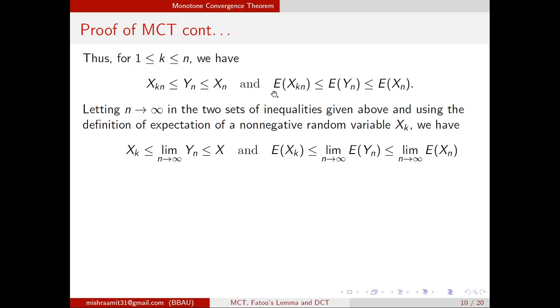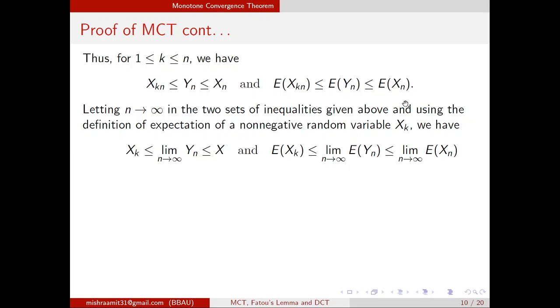Now this expected Xkn, you know that if you put the limit here, and since these Xkn's are non-negative, non-decreasing simple random variables converging to Xk, the limit of expected Xkn will converge to expected Xk. Again, expected Yn, we do not know where it will converge, but I can take the limit because this will also be a non-decreasing sequence.